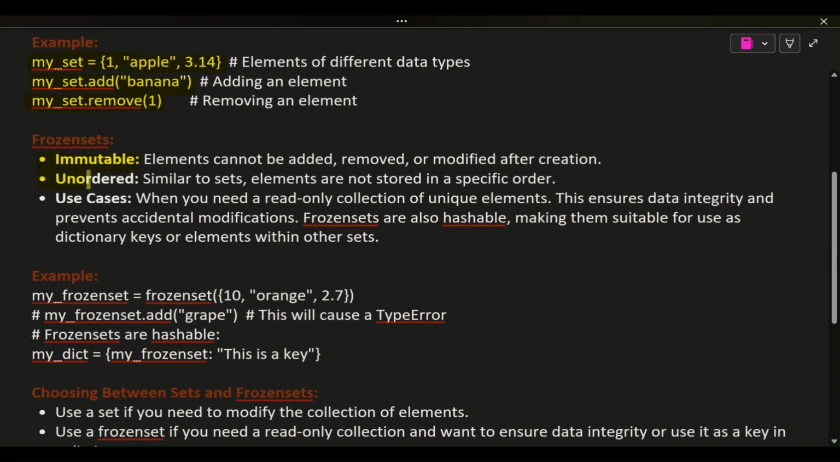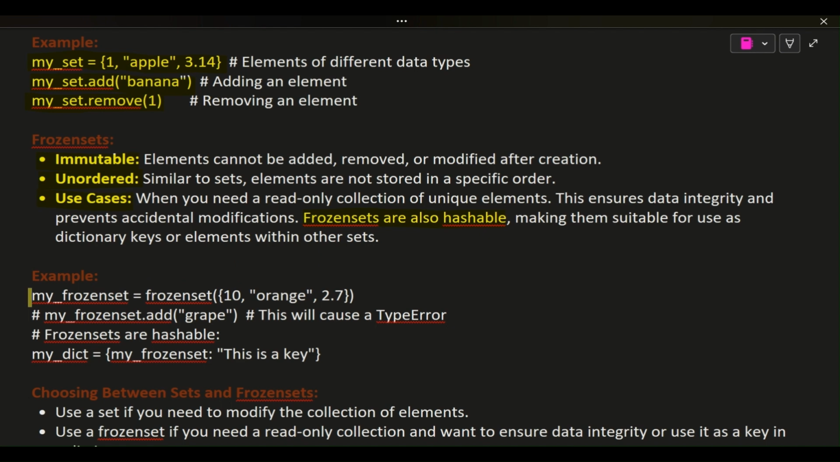Unordered: similar to sets, elements are not stored in a specific order. Use cases: when you need a read-only collection of unique elements. This ensures data integrity and prevents accidental modifications. Frozen sets are also hashable, making them suitable for use as dictionary keys or elements within other sets.